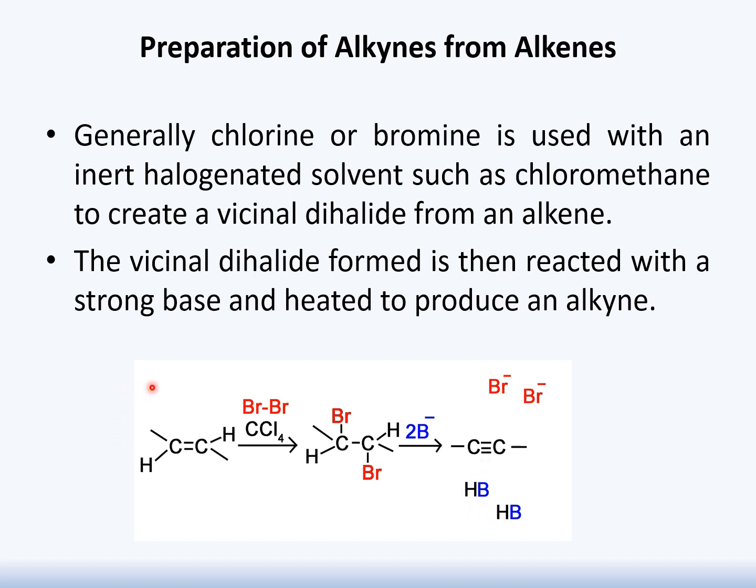Here is the general reaction which shows the synthesis of alkyne from alkene. This alkene, in the presence of carbon tetrachloride and halogen, will form vicinal dihalide. Now, this vicinal dihalide on further reaction with base will be responsible for the production of alkyne along with 2 hydrogen halide.